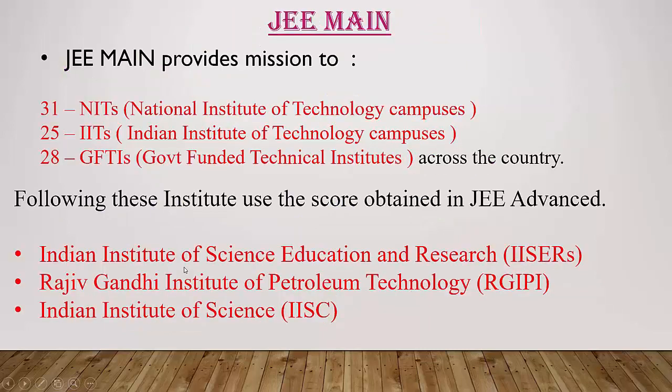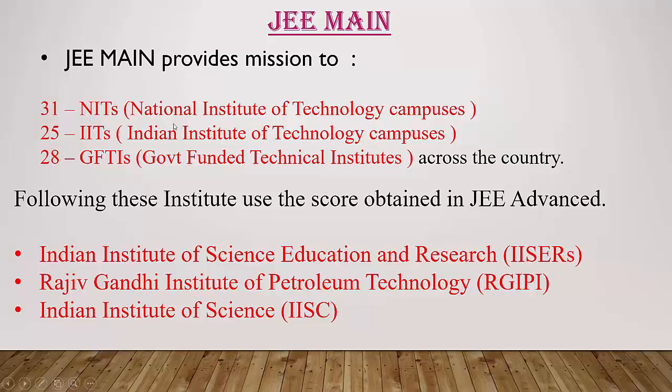First I will explain to you about JEE Main. So there are 2 examinations, remember students, JEE Main and JEE Advanced. First I will explain to you about JEE Main. This JEE Main gives the direction for admission in these campuses, that is 31 NITs, 25 IITs and 28 GFTIs.